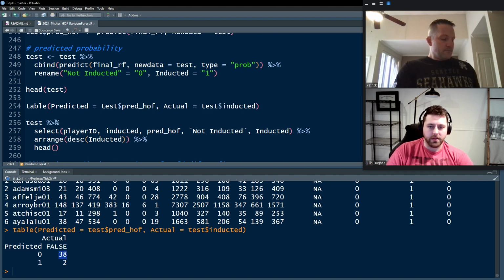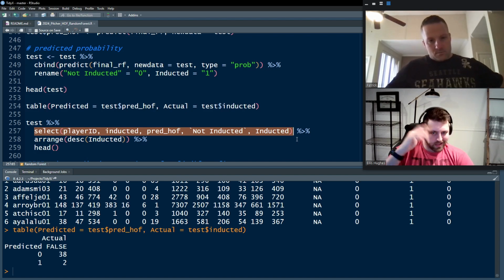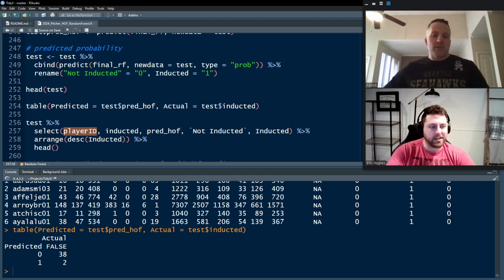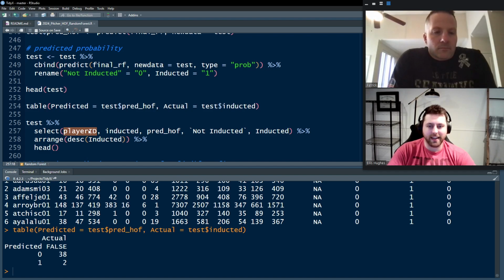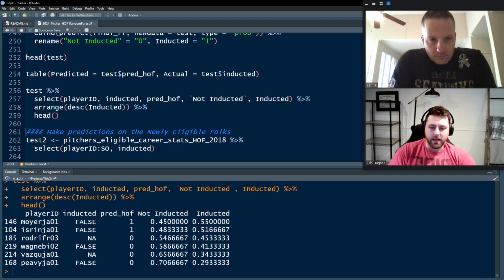But who are those? So let's take the test data set, select the columns that we care about. We're not going to look at the statistics. Who are the players that we think should get in or not? So select player ID, inducted or not, predicted Hall of Fame, whether the model thinks they should or not, and then there are various probabilities. Take head of that. So did I totally mess that up? I did not. Okay, cool.